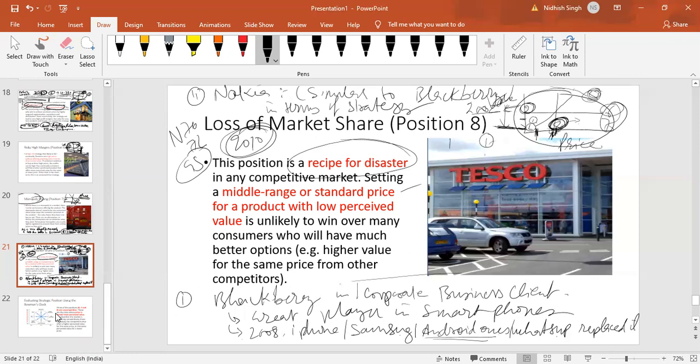Secondly, you rightly said it doesn't have to go through all the points like Nokia. Nokia did not go through 6 or 7 because it never had the monopoly. 7 is very rare. It did not have 6 as well because it did not decline that fast. So it went through 2 and then it went to 3. I think it was at 5 as well for some time and then dropped to 8 and declined.